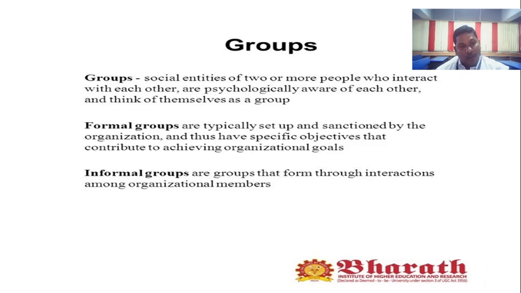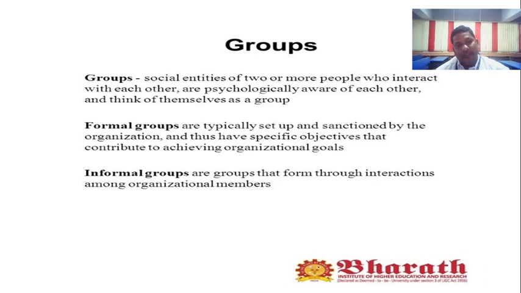One is formal groups and another one is informal groups. What is meant by formal groups? Formal groups are typically set up and sanctioned by the organization and thus have specific objectives and contribute to achieving organizational goals. This is called formal groups. And another one is informal groups, or groups that form through interactions among the organizational members. This is called informal group.